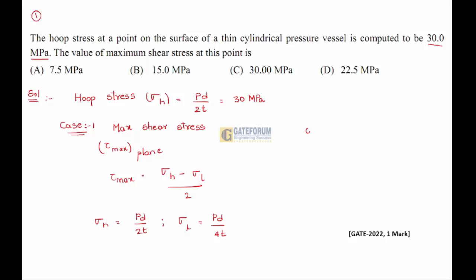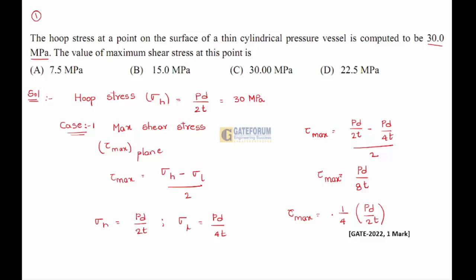Substituting, tau max is equal to (PD by 2T minus PD by 4T) by 2. On solving, you will get PD by 8T, or you can directly remember this maximum shear stress tau max as PD by 8T. So now, in the plane direction, tau max is equal to 1 by 4 into PD by 2T.